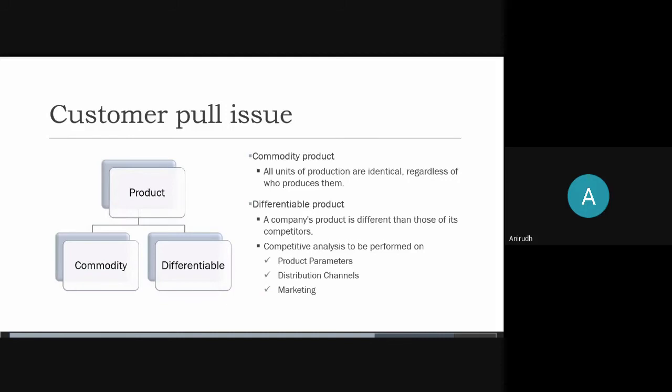You must already know what product parameters are because we covered it in the last session. Product parameters are, for example, size, shape, color or features. Distribution channels we've already covered. It could be retailers, e-commerce, smaller shops, wholesalers. And marketing would be marketing of the product: how you're selling it, how you're informing the customers about your product. So that would be marketing.